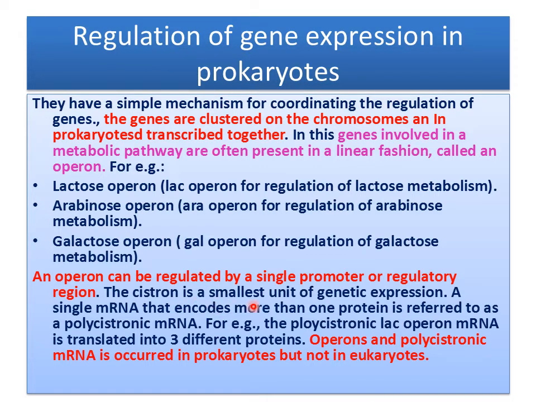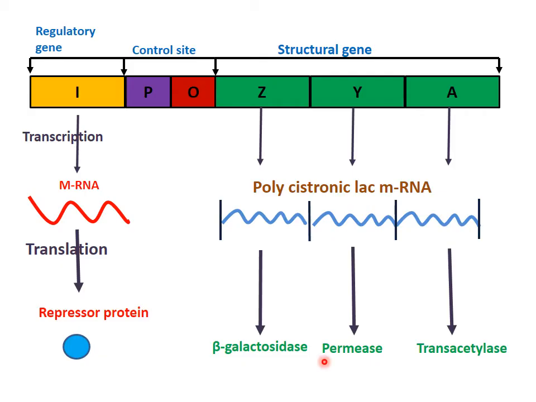The cistron is the smallest unit of genetic expression. A single messenger RNA that encodes more than one protein is known as polycistronic messenger RNA. For example, the polycistronic lac operon messenger RNA is translated into three different proteins. Operons and polycistronic messenger RNA occur in prokaryotes but not in eukaryotes.